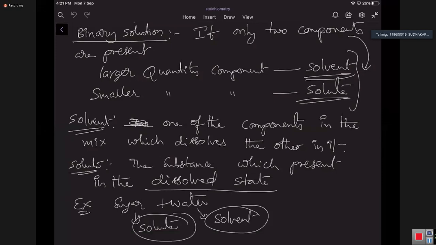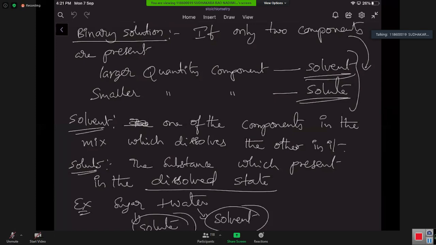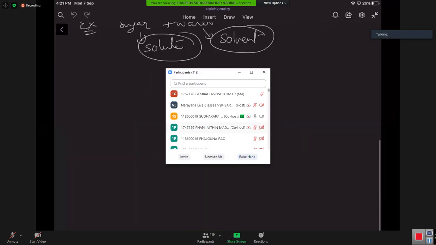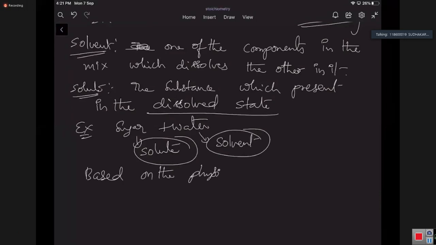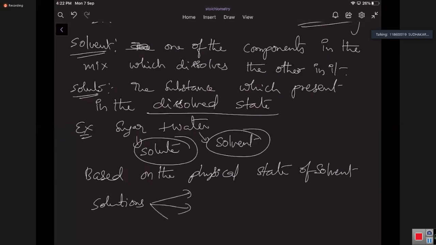Yes, we are going to discuss that later. Now, based on the physical state of the solvent, solutions can be classified as gaseous solution, liquid solution, and solid solution.